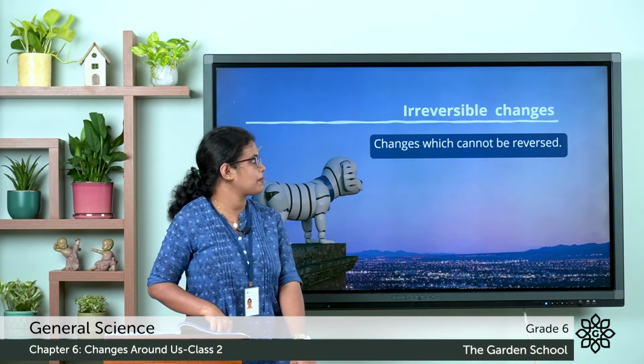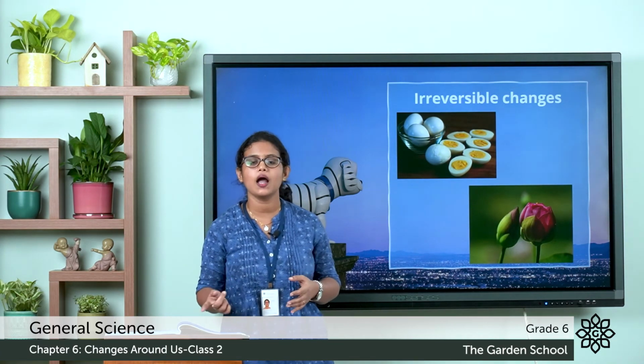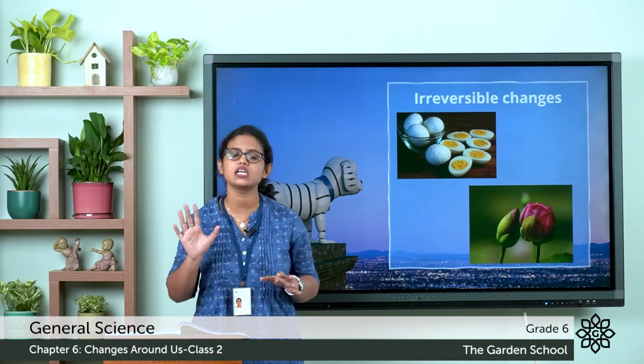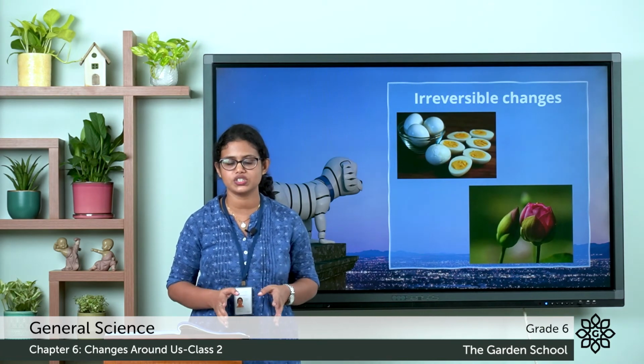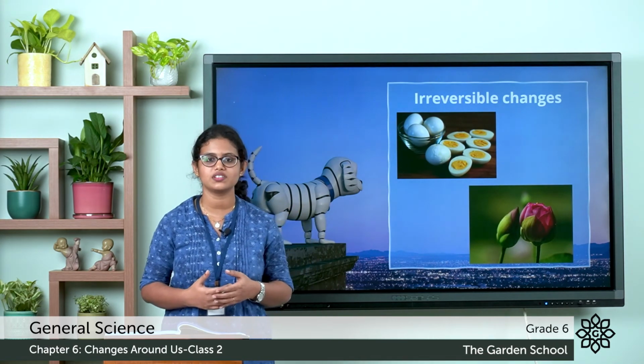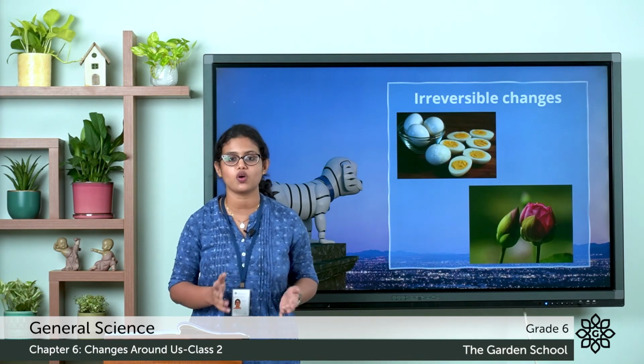Let's see some examples. When we boil a raw egg, it becomes a boiled egg. Can we change this boiled egg back to a raw egg? No, it is not possible. The change is permanent. It is an irreversible change. What about a bud that changes into a flower? Can we change the flower back into a bud? No, it is not possible because the change is permanent.